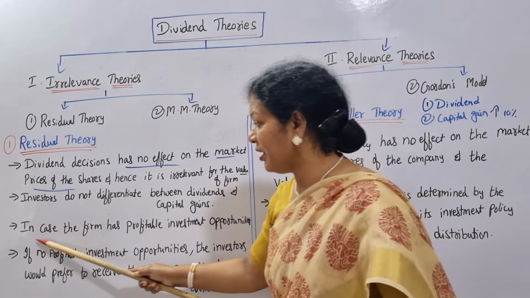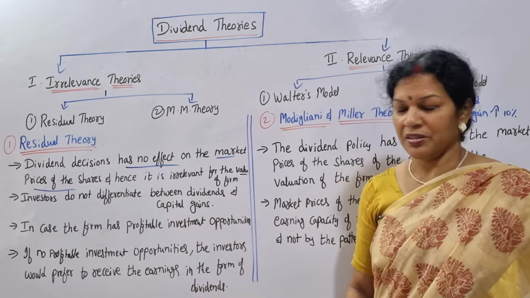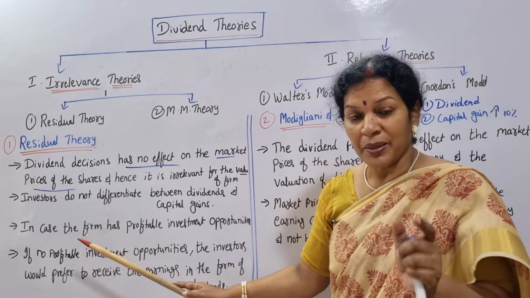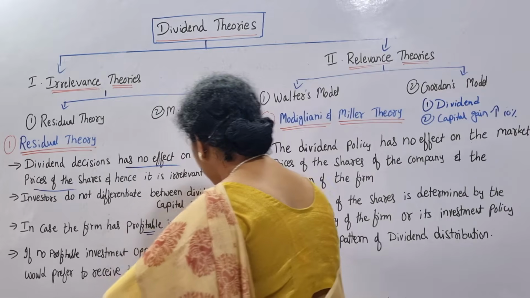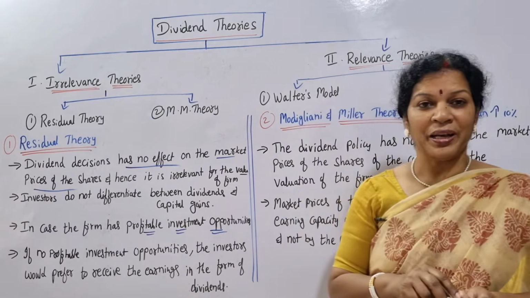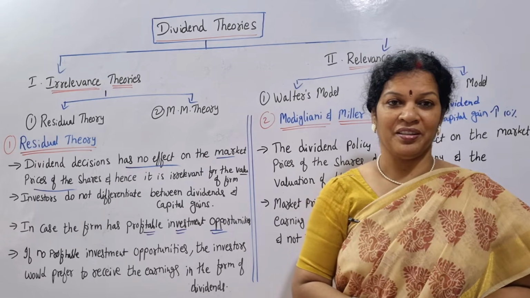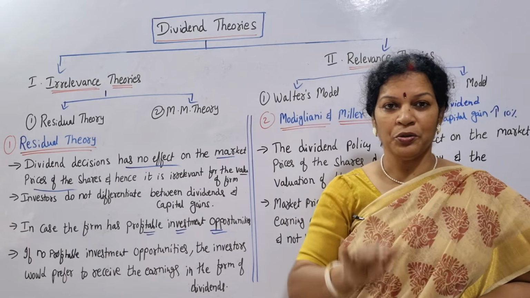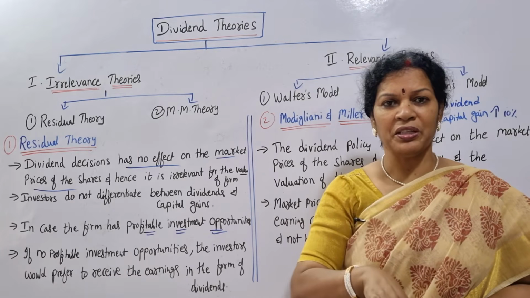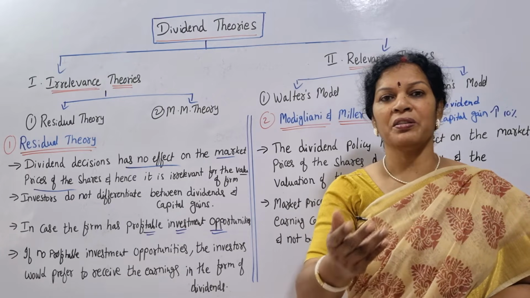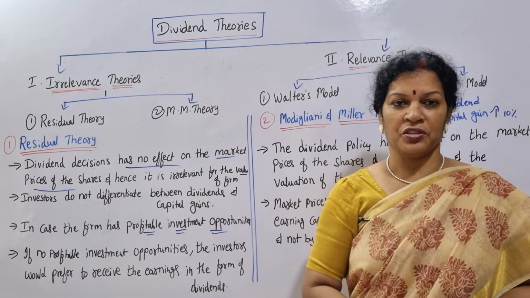The third point is that in case the firm has profitable investment opportunities, shareholders are ready to invest in the company itself. In such cases, you declare the dividend and ask them to reinvest it in the company, or otherwise, directly in place of dividends, you issue them some shares.